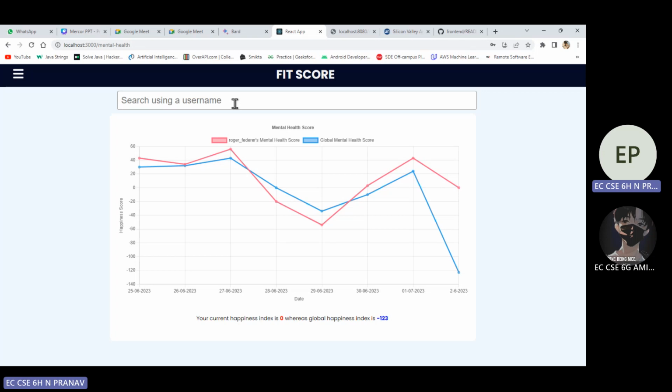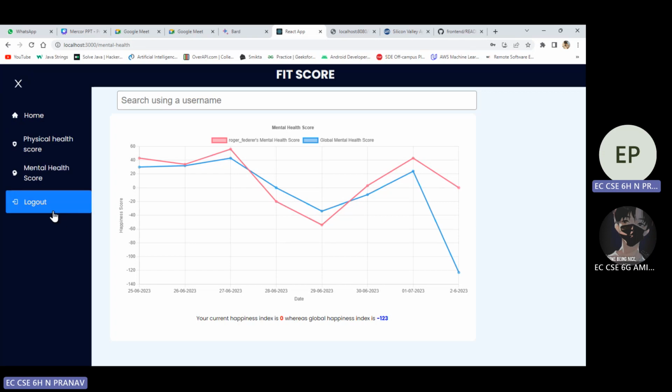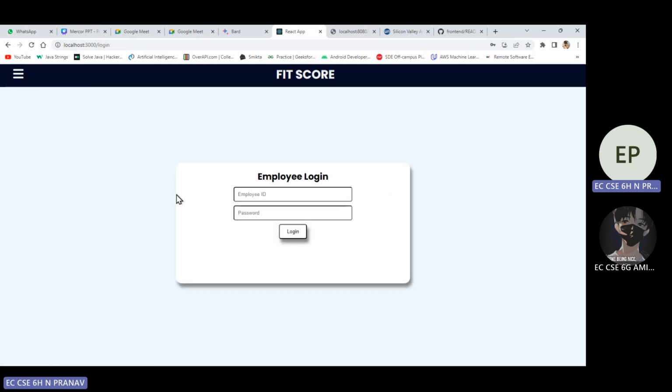In the future, a company can also hire a doctor to give suggestions, and there are various methods to deal with the physical and mental health of employees. It will not only improve the work culture of the company, it will also increase productivity. That's it. When I click on logout, it goes back to the home page.